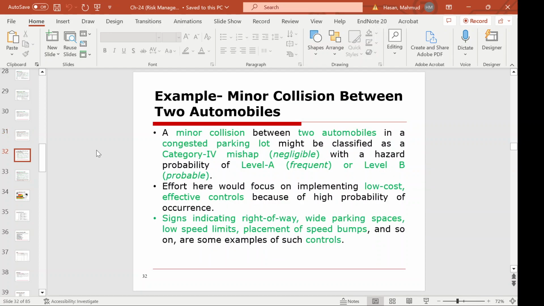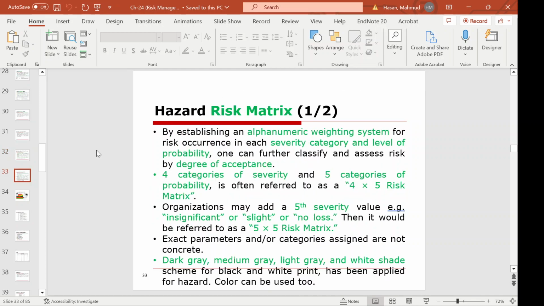Example: minor collision between two automobiles. This is another example. A minor collision between two automobiles in a congested parking lot might be classified as a category 4 mishap, negligible, with a hazard probability of level A, frequent, or level B, probable. Effort here would focus on implementing low-cost, effective control because of the high probability of occurrence. Signs indicating right-of-way, wide parking spaces, low speed limit, placement of speed bumps, and so on are some examples of such controls.